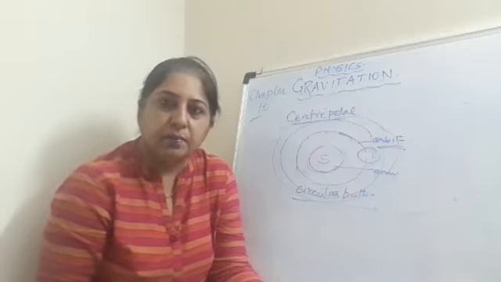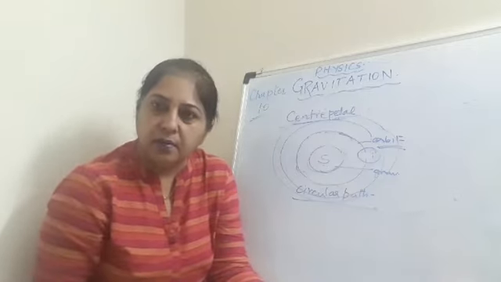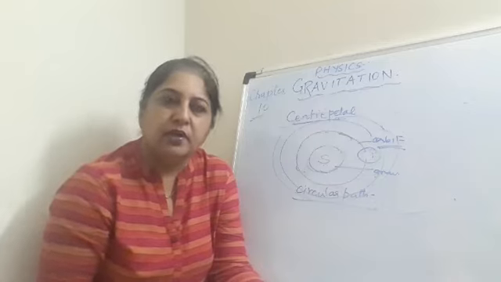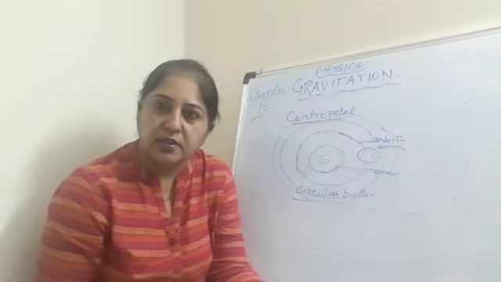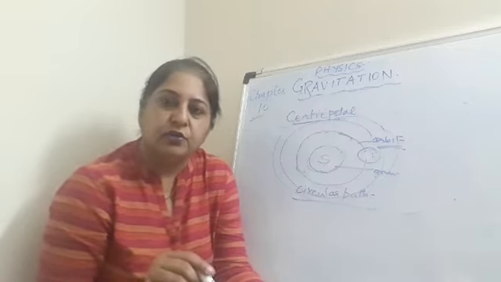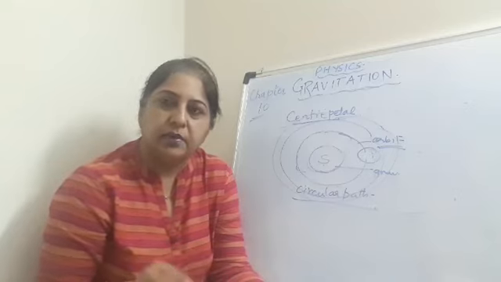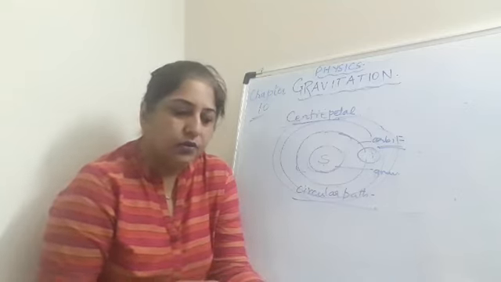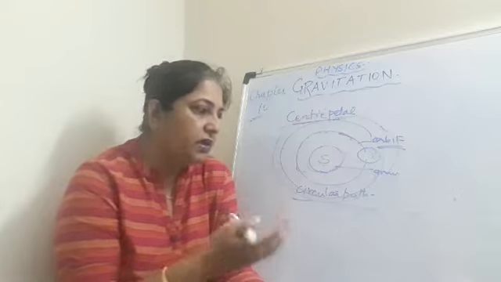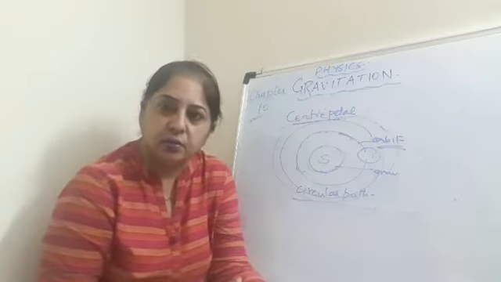Like if we throw a pen in the upward direction, it will come down. If you throw a ball in the upward direction, it will fall down towards the earth. This shows that there is a force of gravity present on the earth. So you will revise all this, see my video, and write these definitions in the notebook.